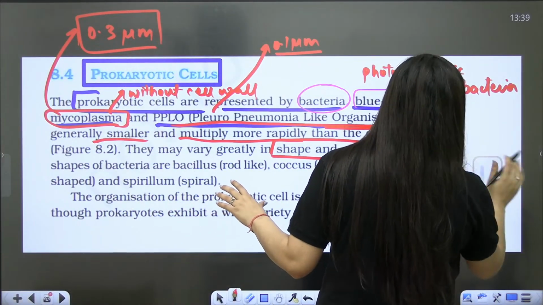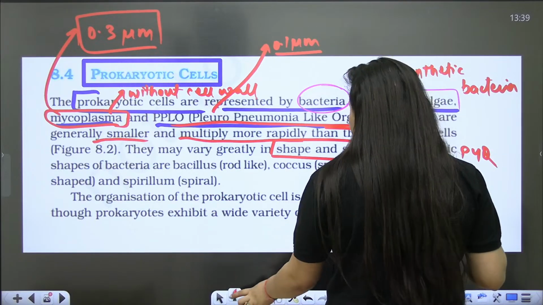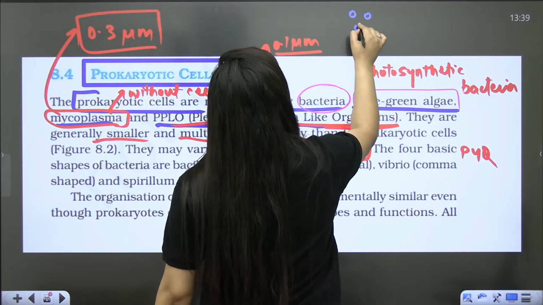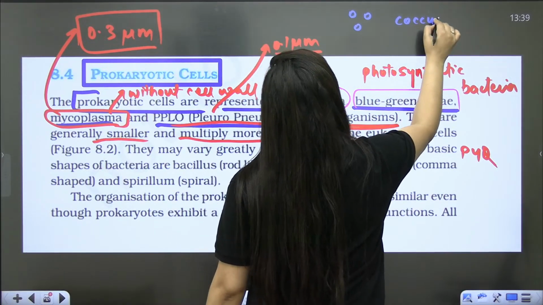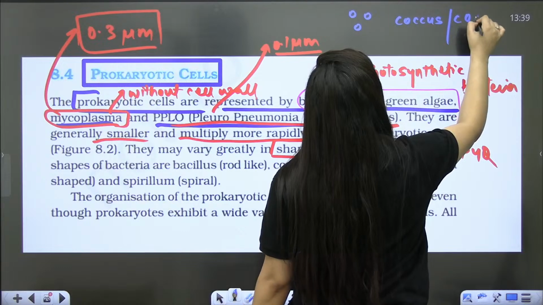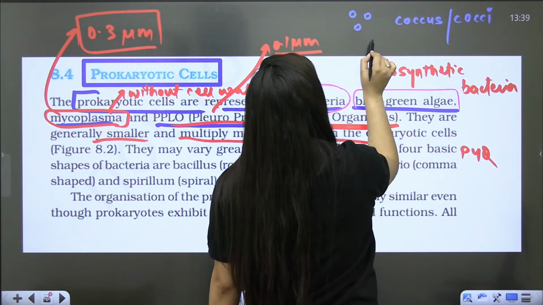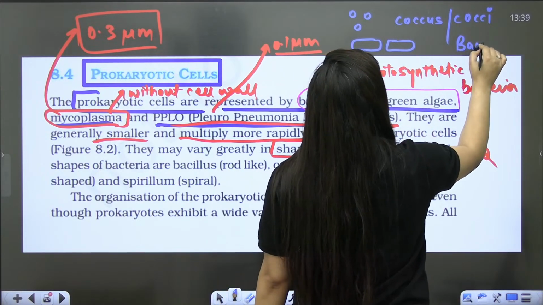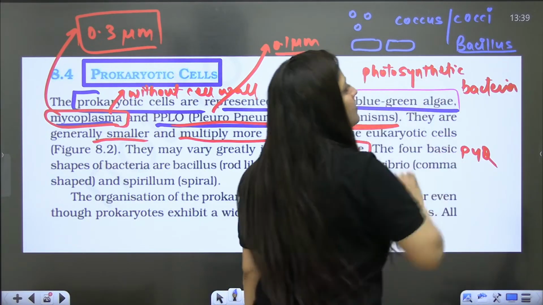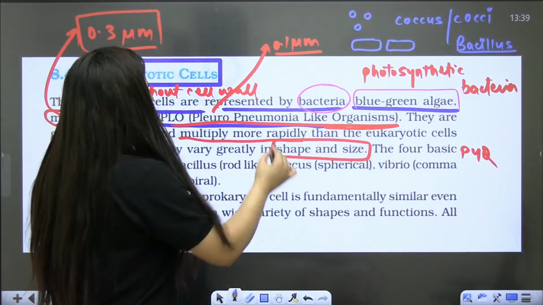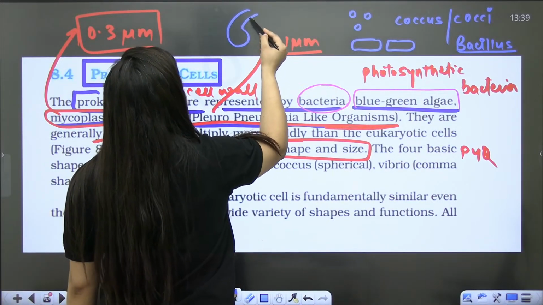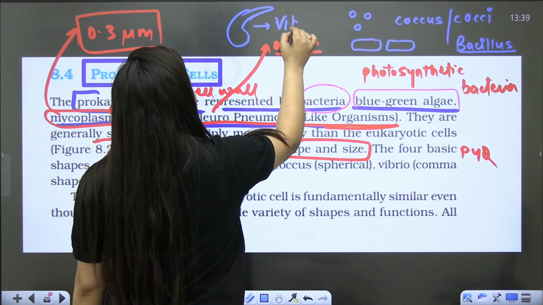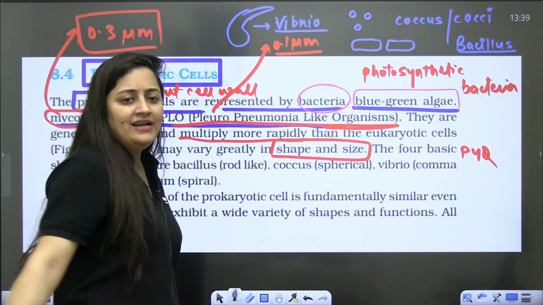It is again a previous year question. So if it is spherical, you will use the word coccus, like streptococcus, plural is cocci. If it is rod shaped, meaning cylindrical, we will use the word bacillus. If it is comma shaped, then the term that we are going to use here is vibrio, comma shaped.